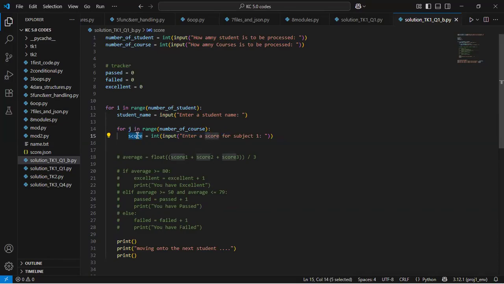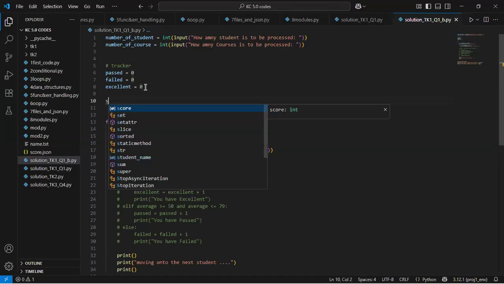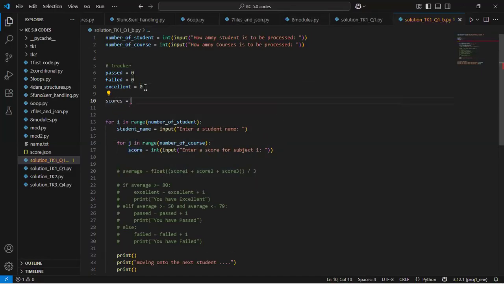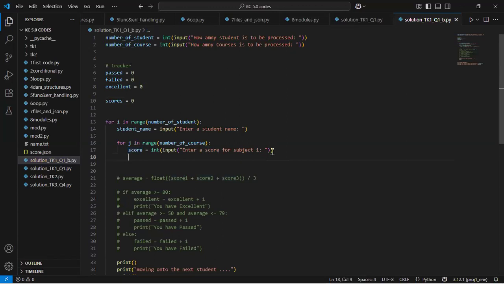So now how do I keep track, or how do I save previous scores? I can come back similar to what we did up there. I can come here and have a variable called scores that will keep track of users' scores, right? So after collecting this score, I simply want to say let scores be equal to scores plus new score.